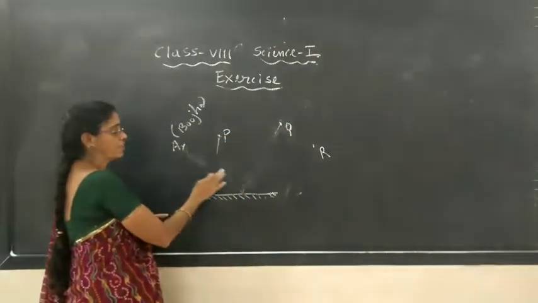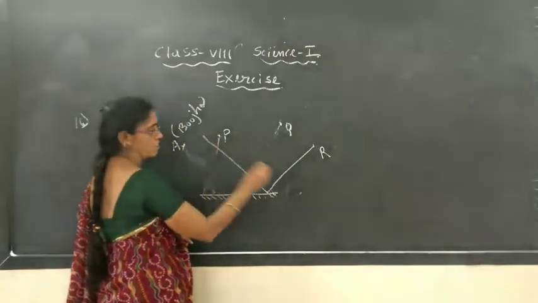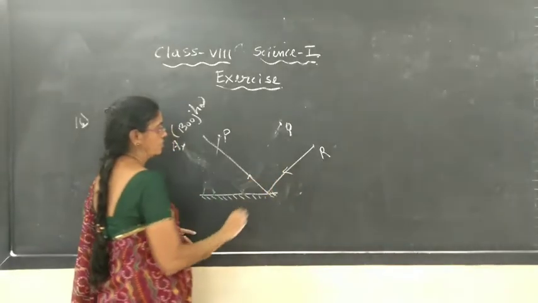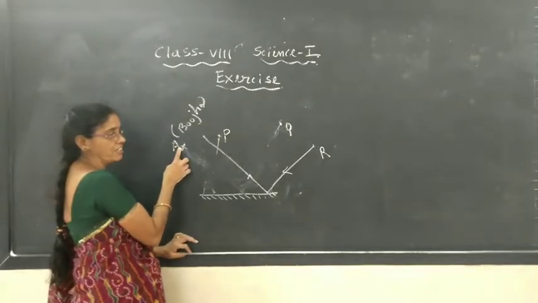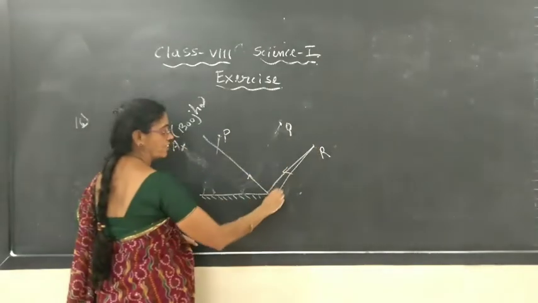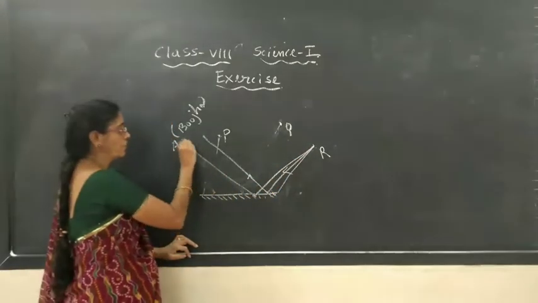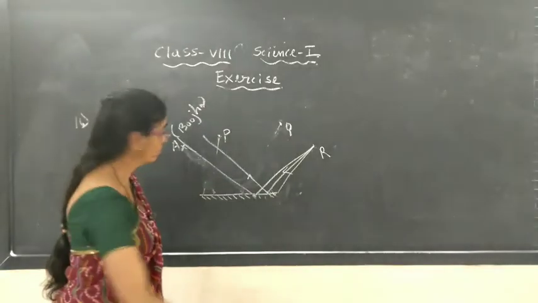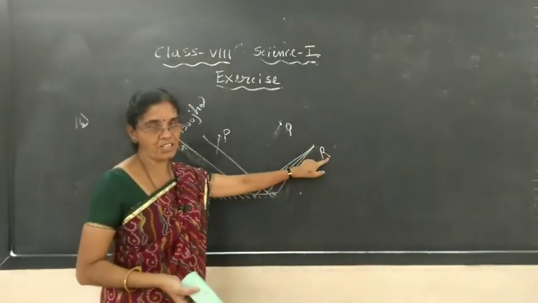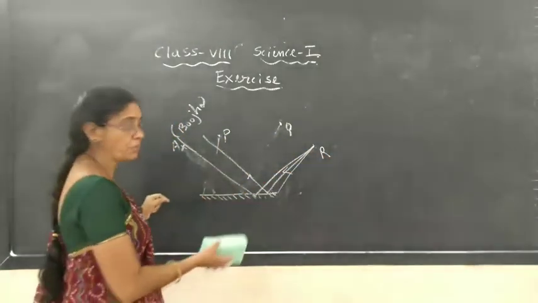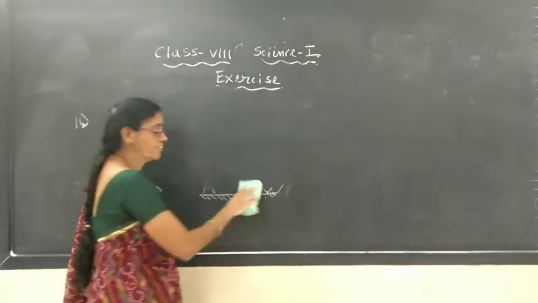But what about R? It is not possible because light should enter here. Whichever way you try to draw it, it is difficult. It will not enter. A is here. It will not enter, so he cannot see the object R. P and Q he can see. To see the object, light should enter the eyes after reflection.